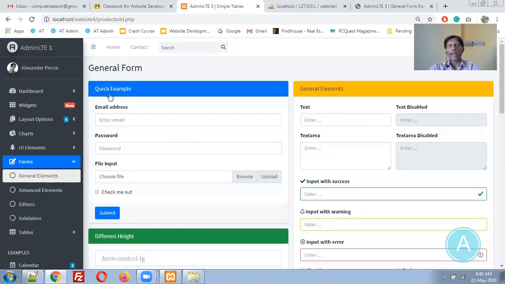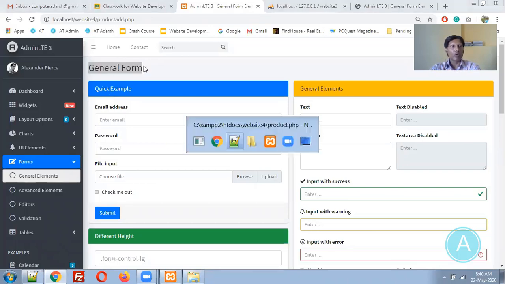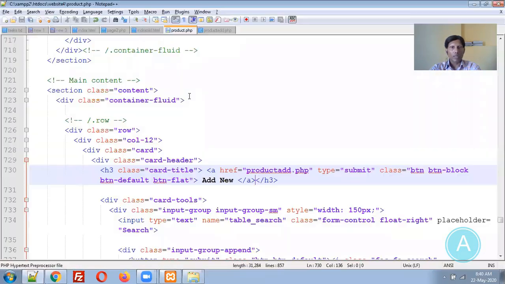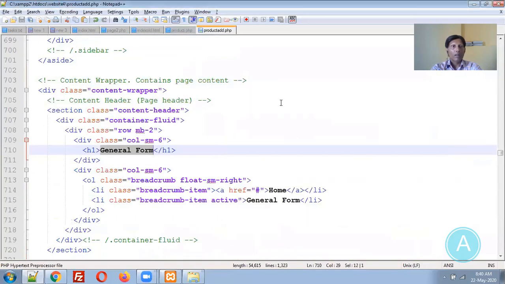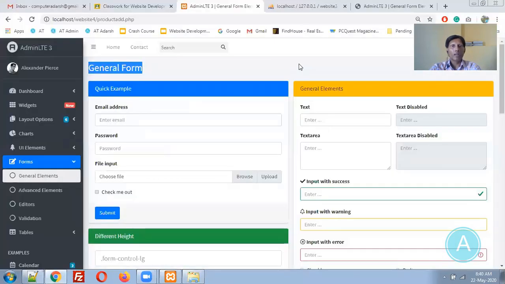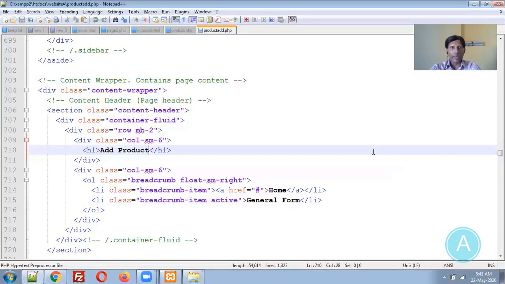So now I will redirect to the product add page. In general form, I would like to use the option as add product. Let me save it. Let me refresh it. So the add product option is there. Quick example, I want it. So in quick example,